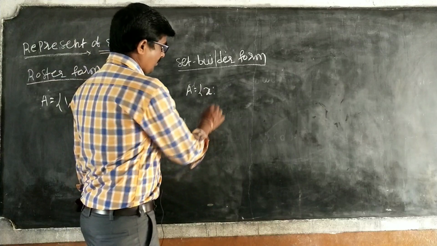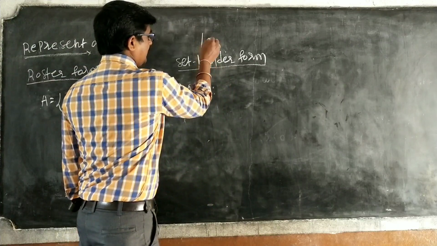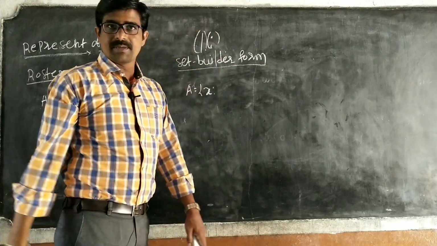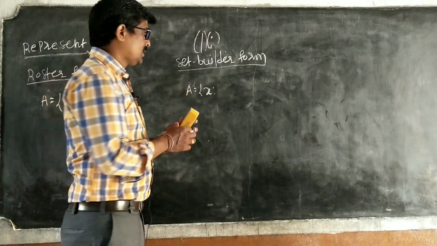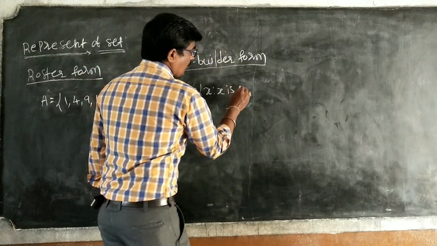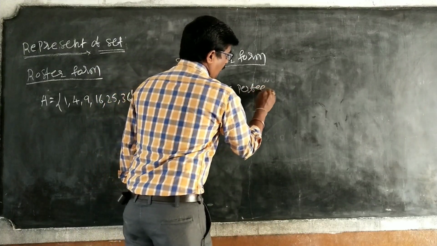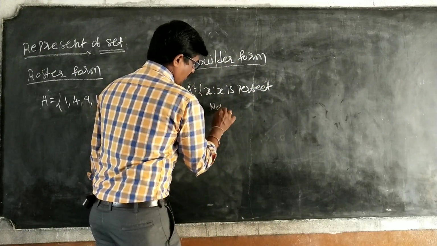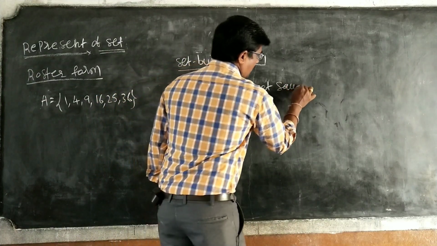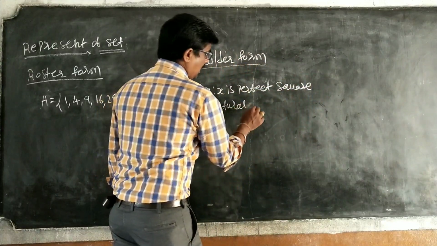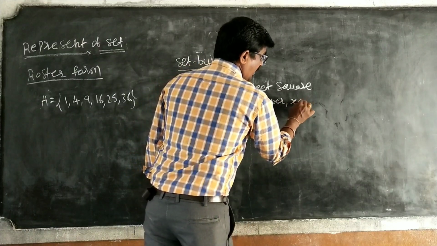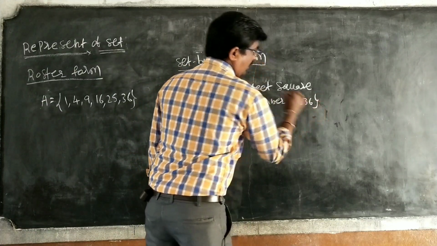Symbol of such that. Some people write the such that symbol like this only, or two dots. Both are equal. Some people write this method, mathematicians. So x such that x is a perfect square natural number. And again one condition: x is less than or equal to 36.